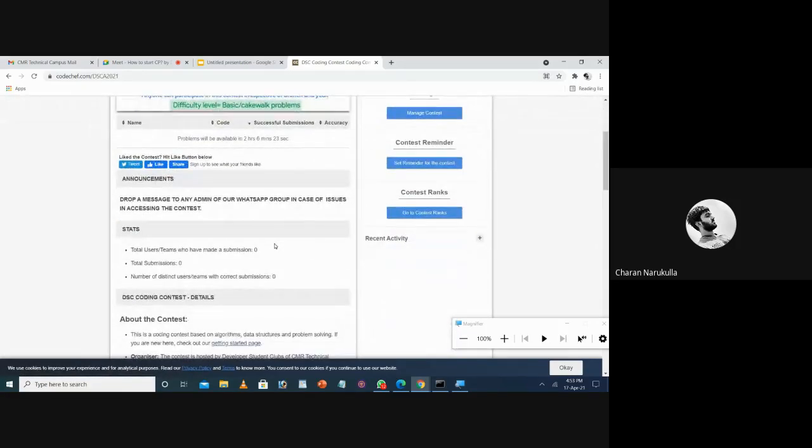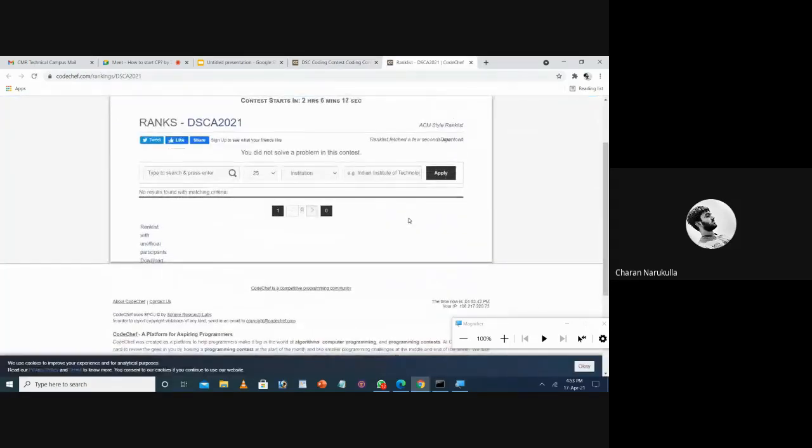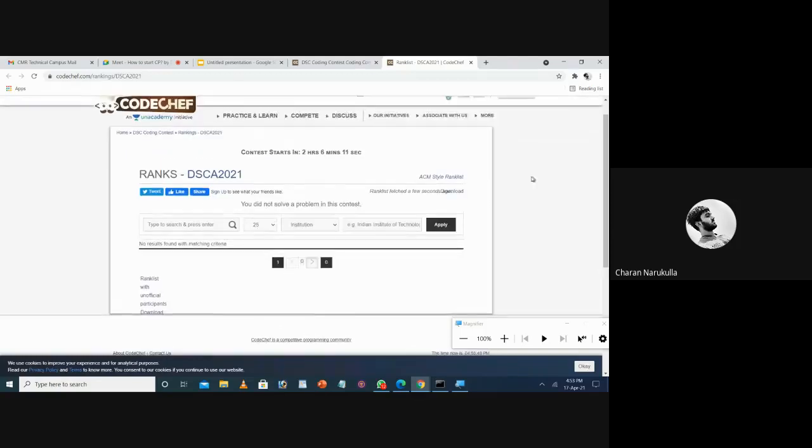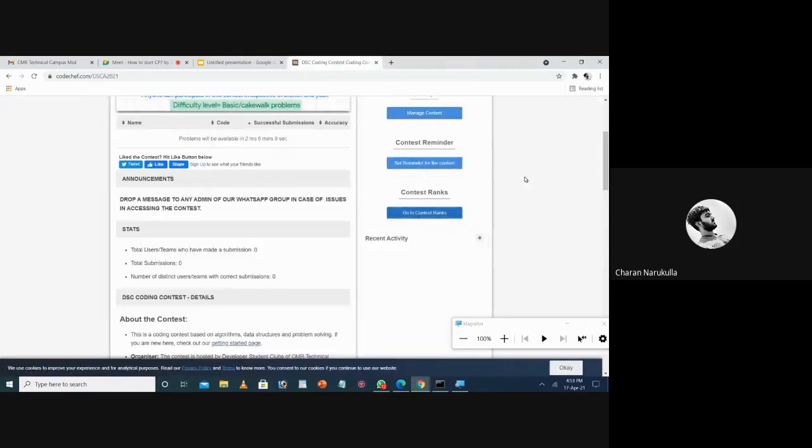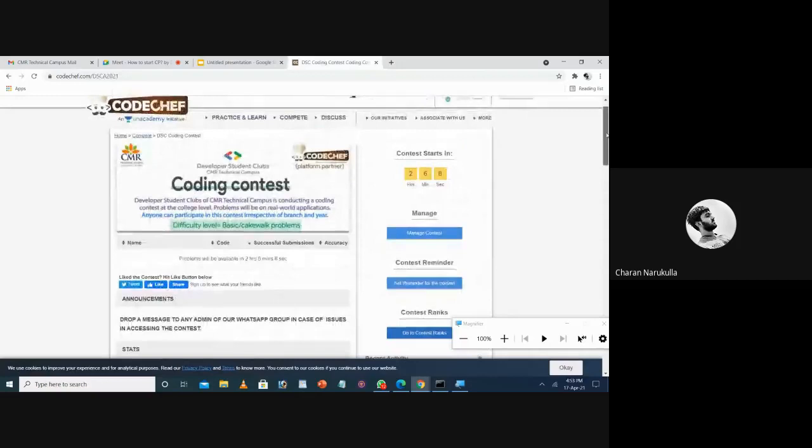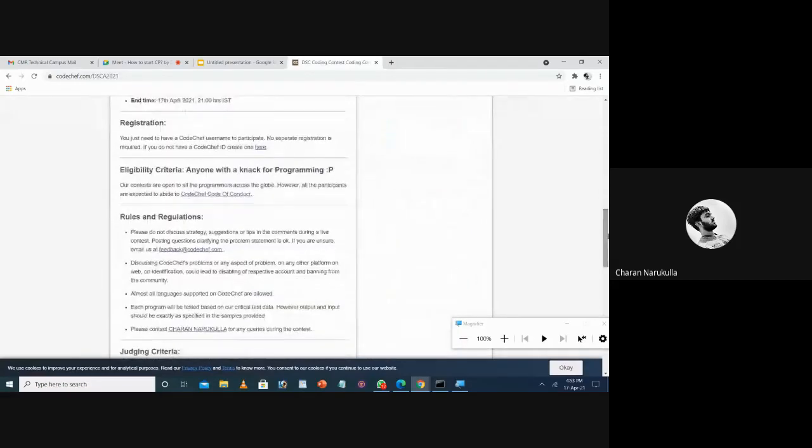During the contest, you can also click on the Go to Ranks button. Here you can check who is performing well, who solved major questions and what questions, and everything. Also, copying the code or copying the logic is not allowed.